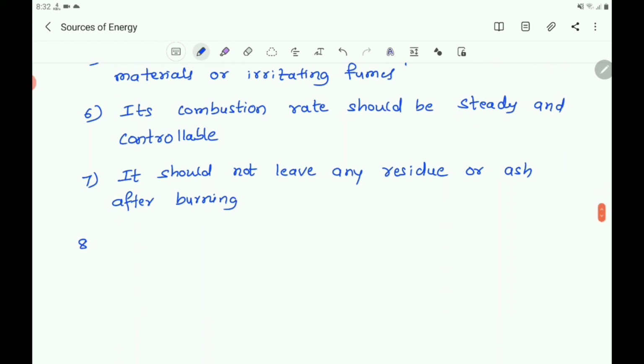Then you can also say that it should burn in a controlled manner, in a way that can be controlled.